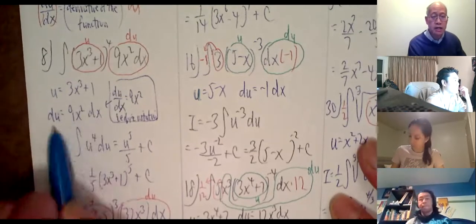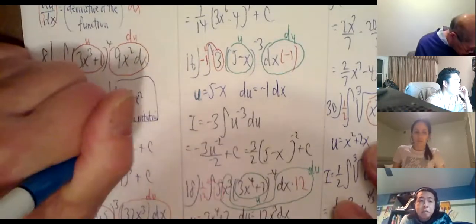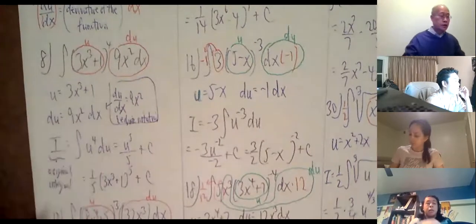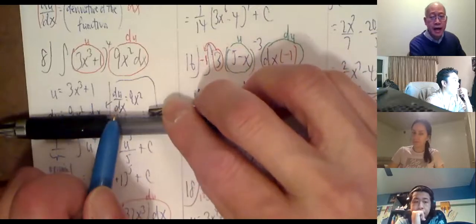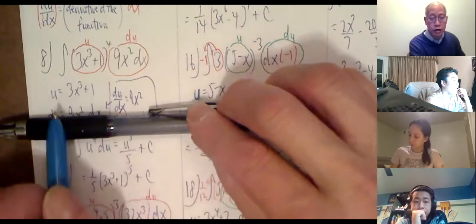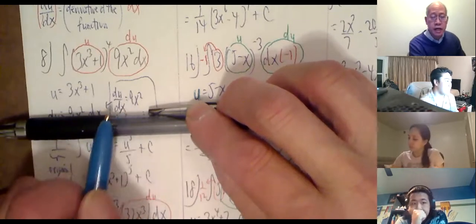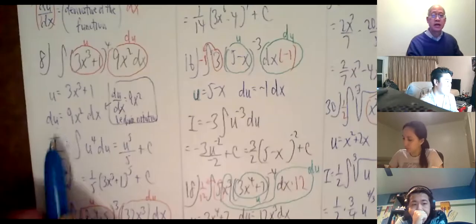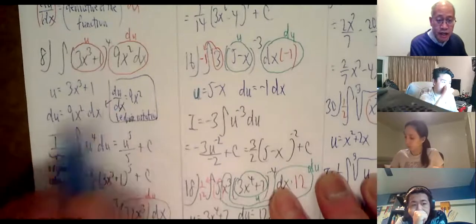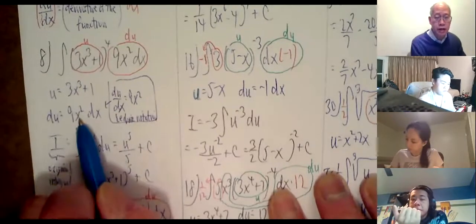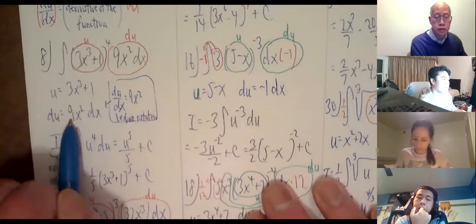So we're going to write it like this in general, and this is the Leibniz notation. Now you've seen this before. u equals 3x cubed plus 1. du/dx is 9x squared, right? That's one of the notations for derivative. Pretend you multiply both sides by dx, and then it looks like this. This is the way we're normally going to write it. If I multiply this side by dx, you just have a du, and this becomes 9x squared dx. But in general, for this section, we're going to go straight from here to here.